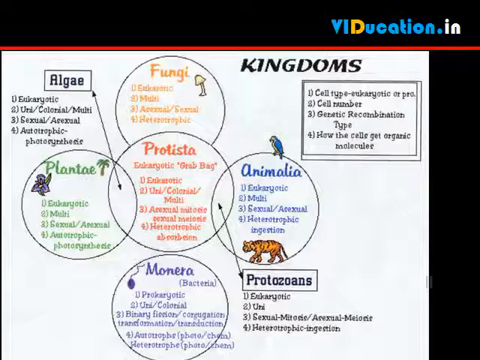Animalia include all organisms which are multicellular eukaryotes without cell walls. They are heterotrophs.